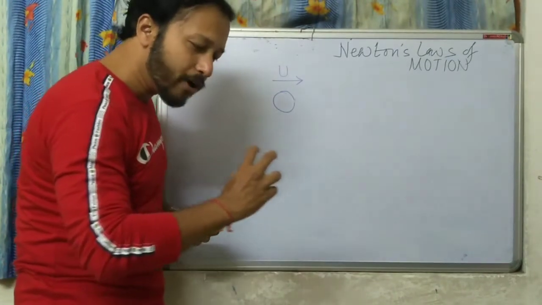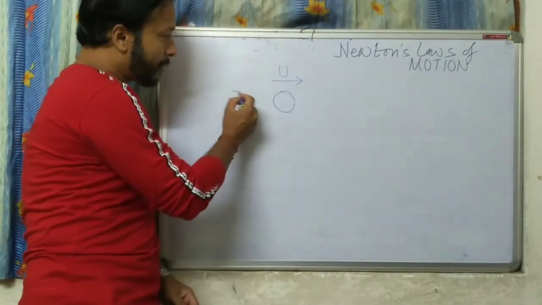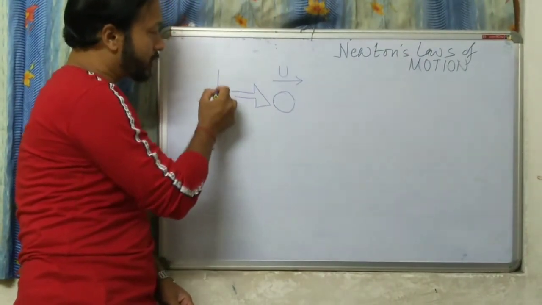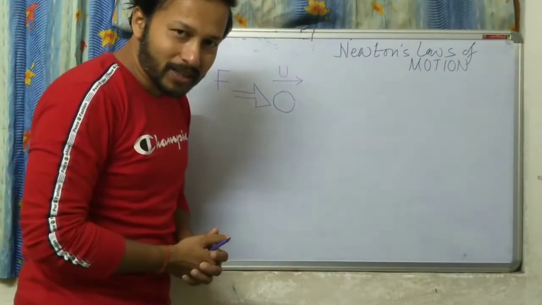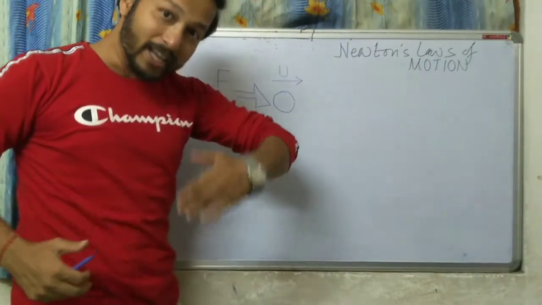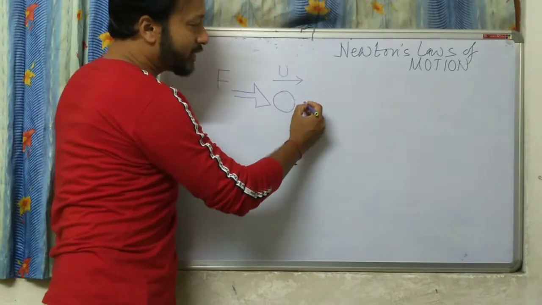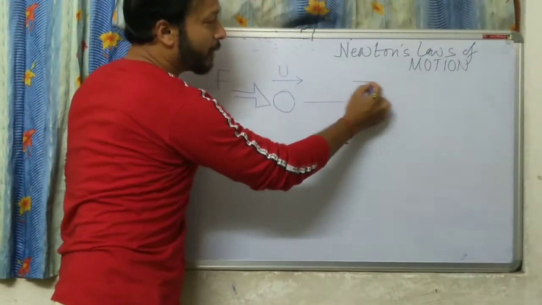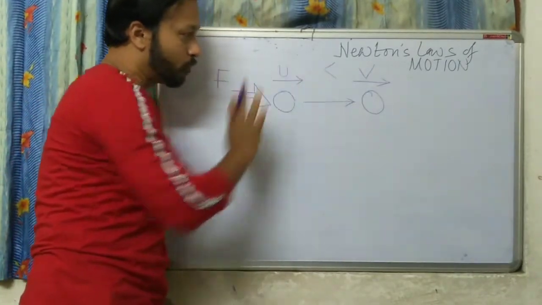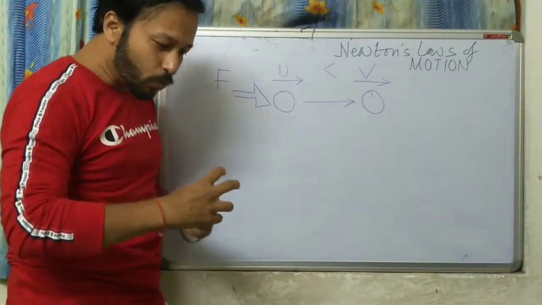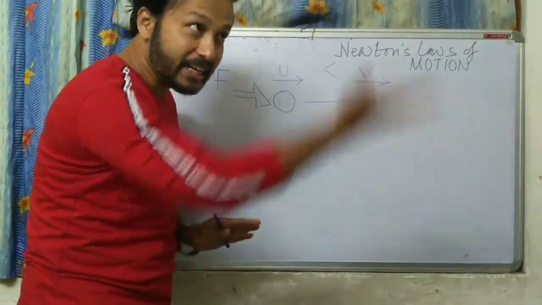Say this object is already moving with a velocity u. Now from here you are applying another force, capital F. What will happen? The velocity of the object will increase. Correct. So you saw that suddenly its velocity became v, and v is greater than u, because the object was moving with a velocity, but when you applied a force, the velocity increased.